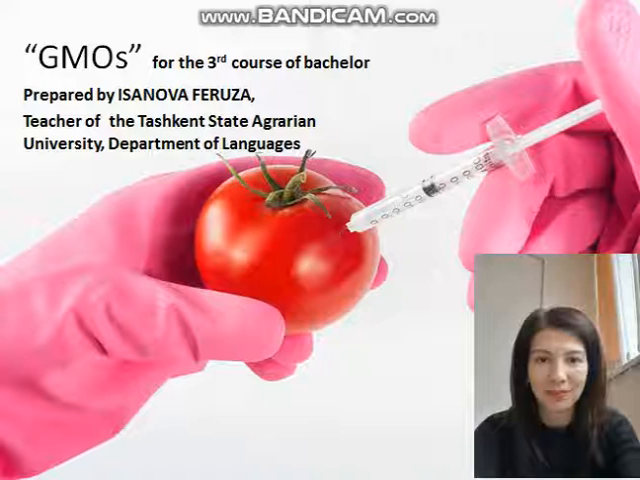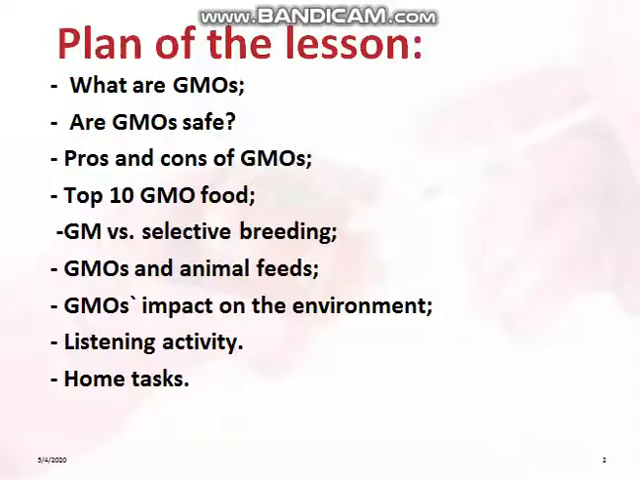Now, let's look through the plan of the lesson. What are GMOs? Are GMOs safe? Pros and cons of GMOs. Top 10 GMO food. GM versus selective breeding. GMOs and animal feeds. GMOs impact on the environment. Listening activity and last home tasks.